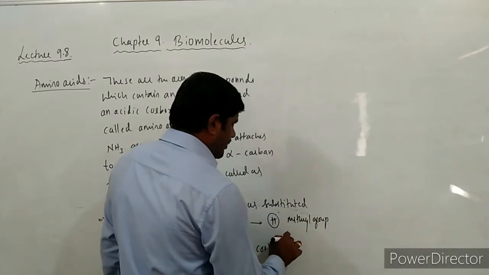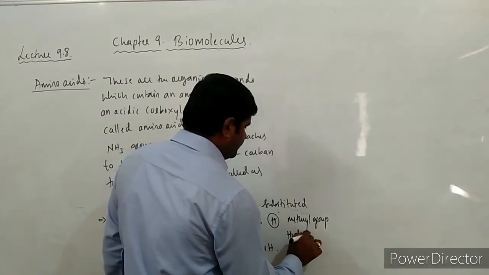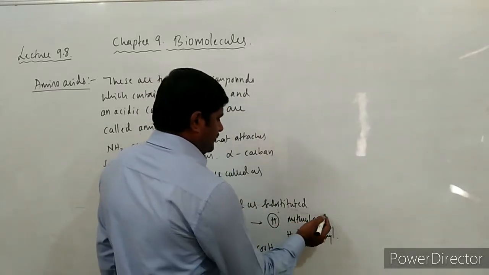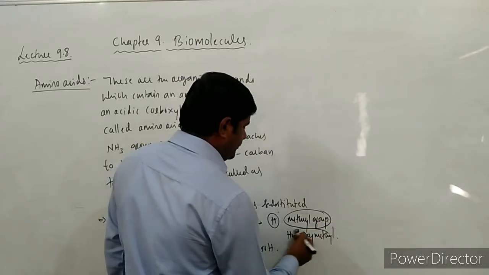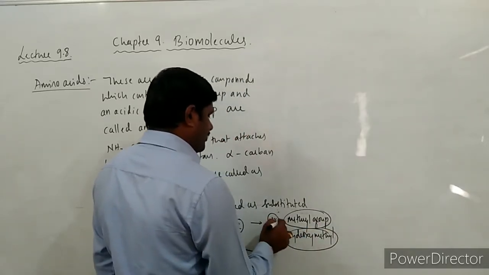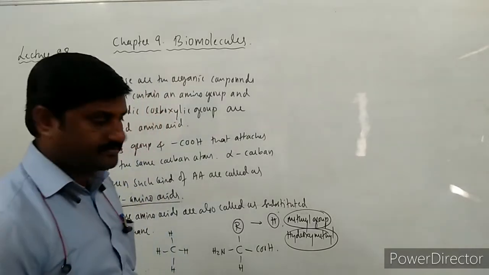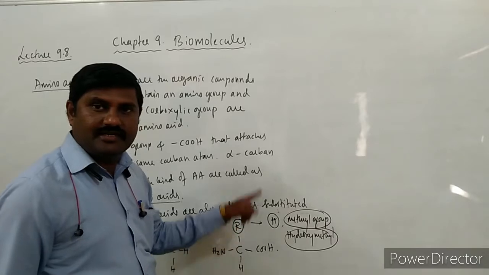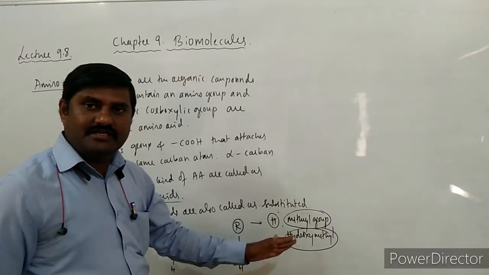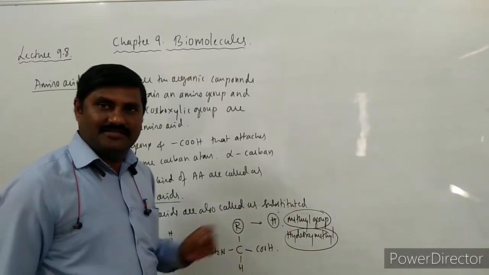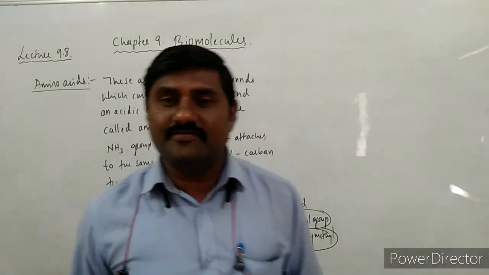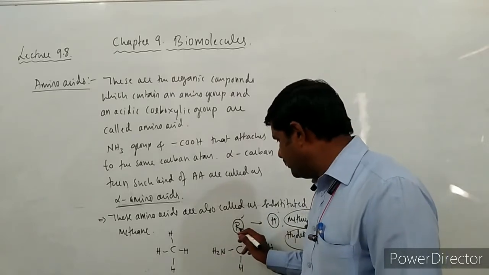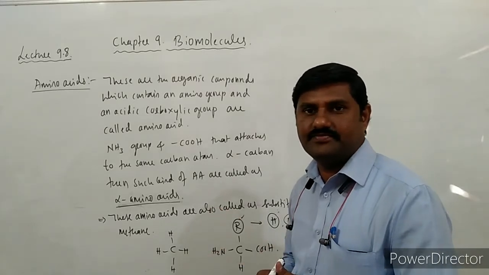Based on the type of R, the structure changes. When the structure changes, the amino acid changes. There are different types of amino acids based on the substituent group, or the variable group, that is the R group that it contains.